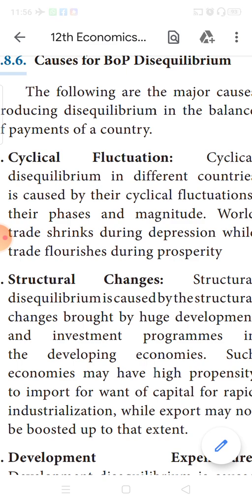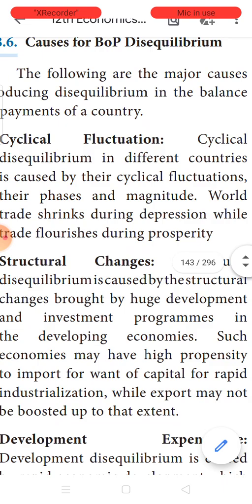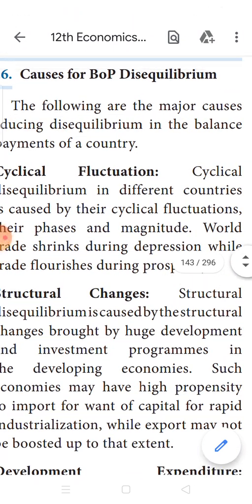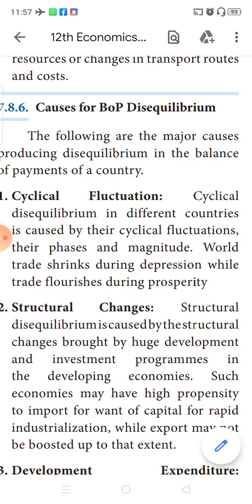See, in the last class, we just finished with the types of BOP disequilibria. Under that, we learnt cyclical disequilibria, secular disequilibria, and structural disequilibria. And now let us go into the causes for disequilibrium in the balance of payment.